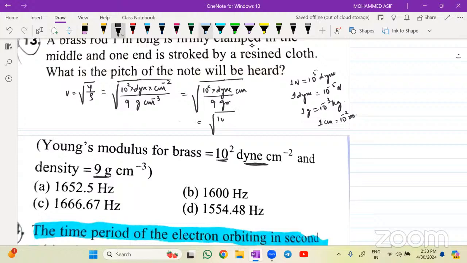ये पूरा बताओ कितना हो रहा है? Under root of 10 power 12 into 1 dyne is 10 power minus 5 into 10 power minus 2, divided by gram, whose value is 10 power minus 3. कन्वर्शन कर लोगे ना अभी? I'm leaving this conversion for you. ठीक है. वेलोसिटी इसमें से निकालो. लेंथ ऑफ द रॉड इज गिवन 1 मीटर, 1 मीटर मतलब it will be 100 सेंटीमीटर्स.